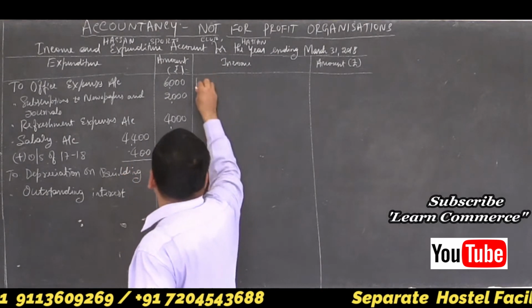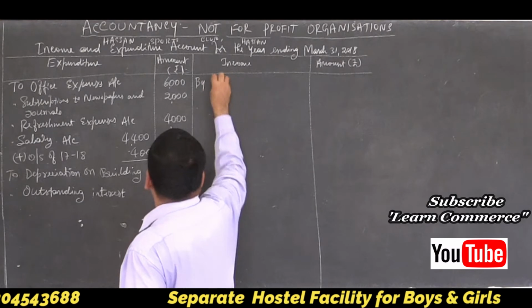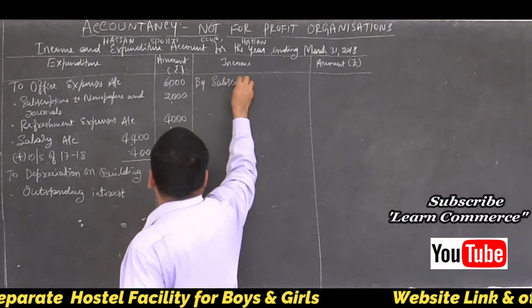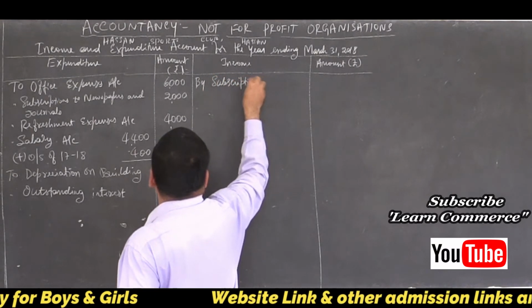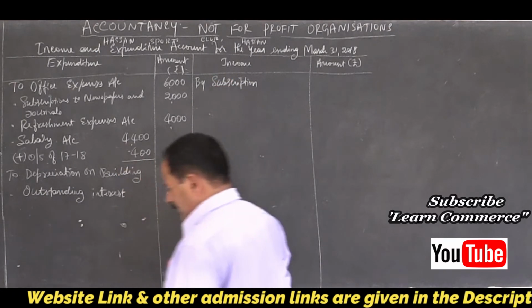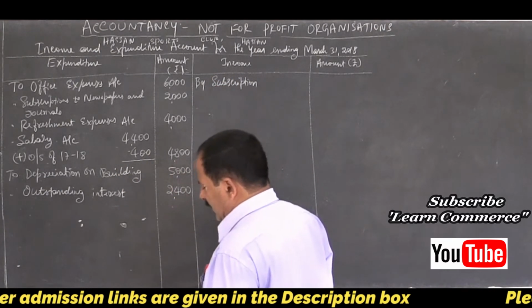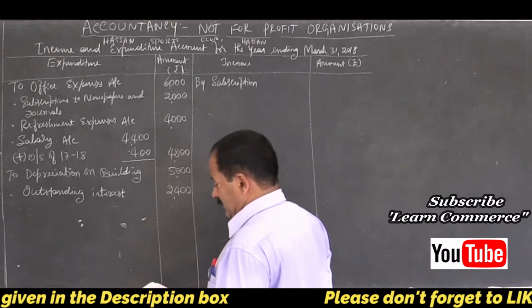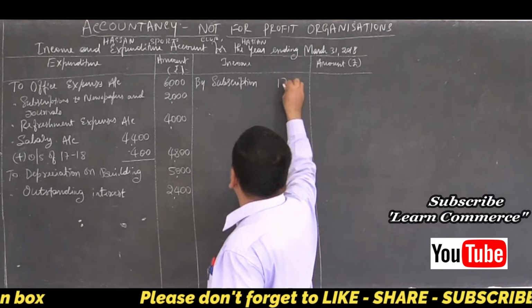First item is subscription. I told you at the beginning itself, without subscription, rarely you will get a problem. Isn't it? That is a major adjustment part. Subscription 17,600, inner column.